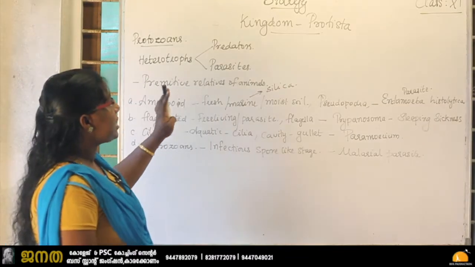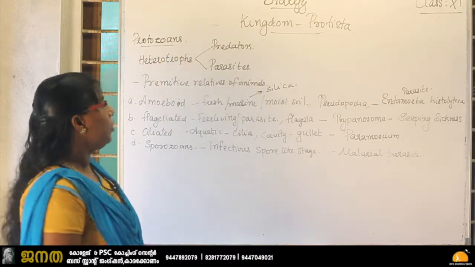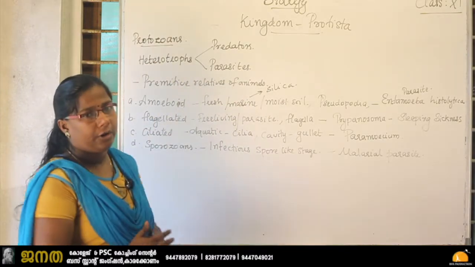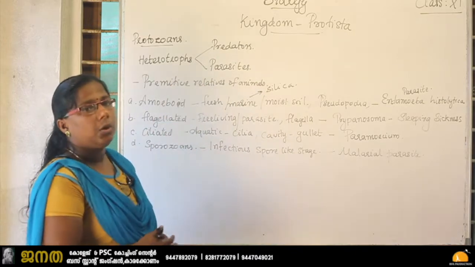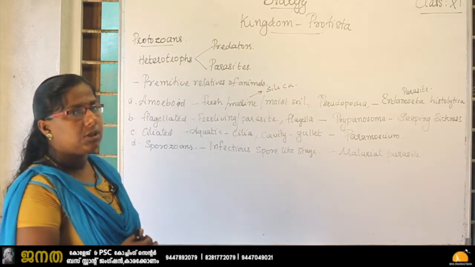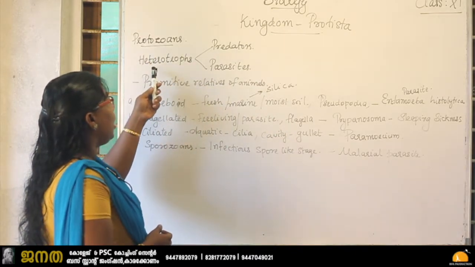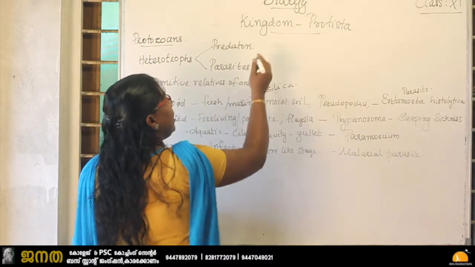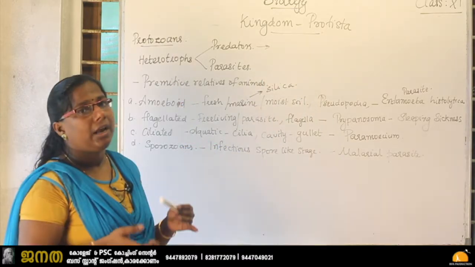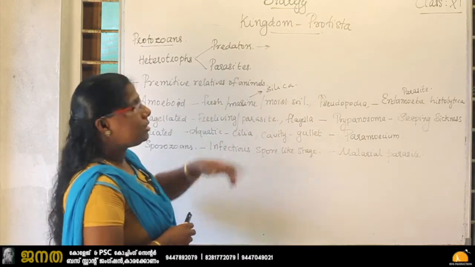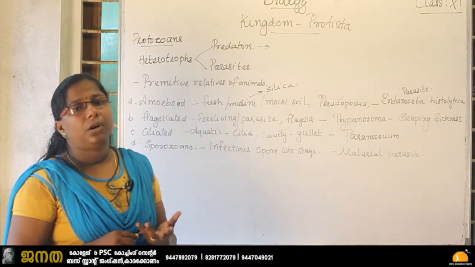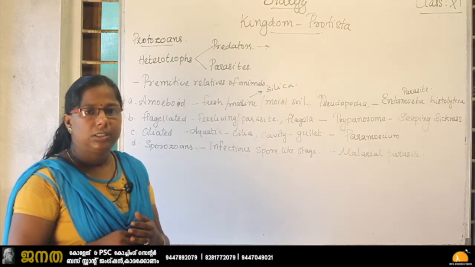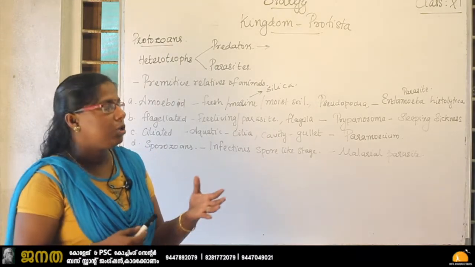So the next protist category is the protozoans. All the protozoans are heterotrophs. They may be predators or parasites. Predator means they will catch the prey and eat that prey, and parasites means what? They will live on other living organisms and cause damage to the host organism.